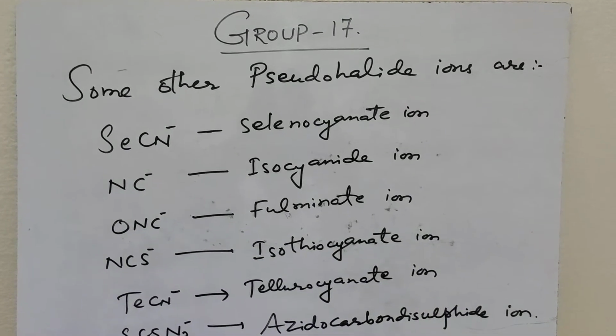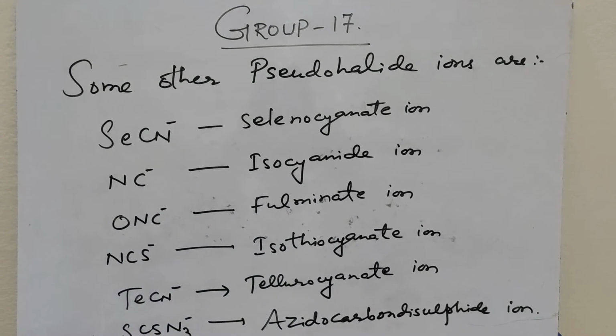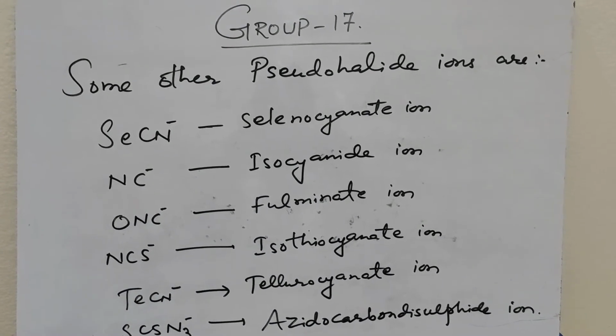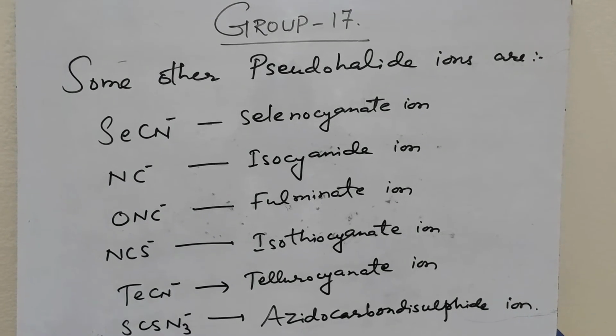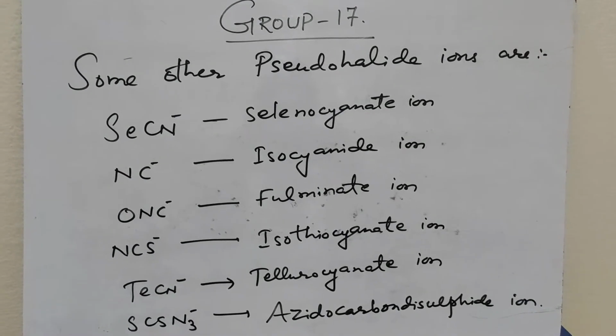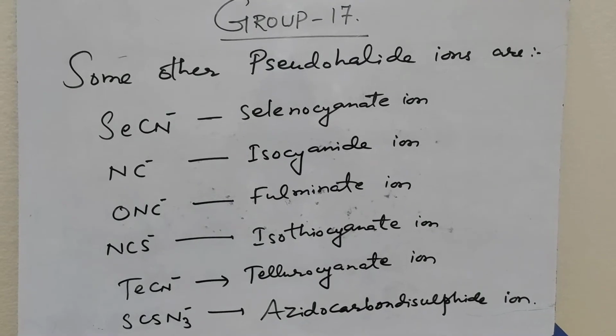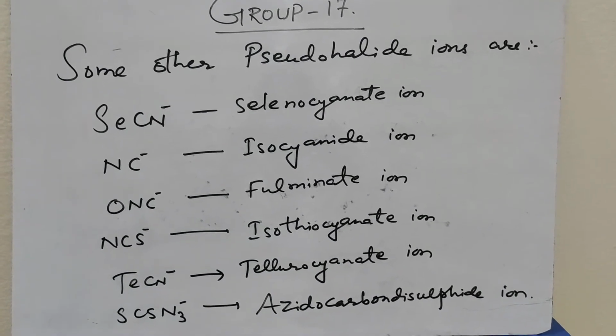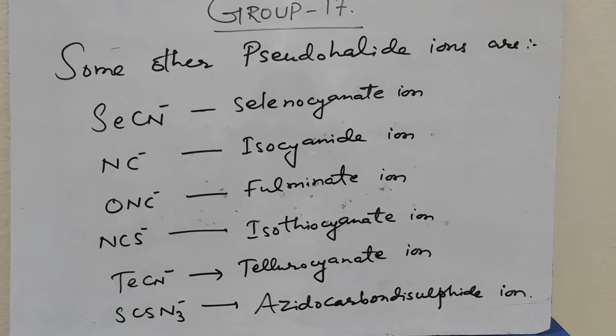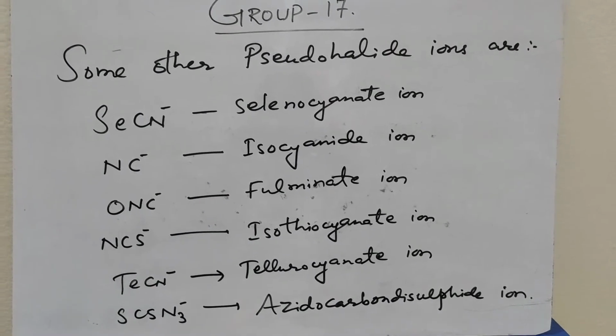Some other pseudo-halide ions are as follows. SeCN minus, selenocyanate ion; NC minus, isocyanide ion; ONC minus, fulminate ion; NCS minus, isothiocyanate ion; TeCN minus, tellurocyanate ion; SCSN3 minus, azido carbon disulfide ion.